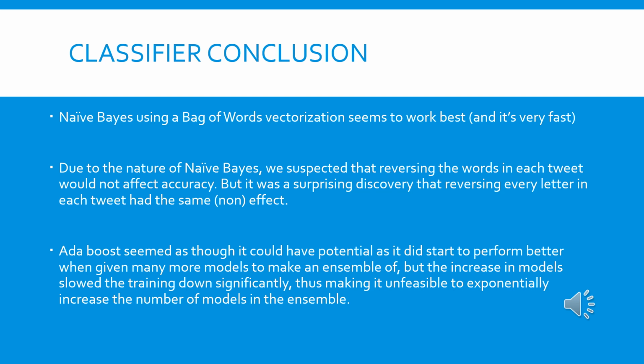But while we were experimenting with the text pre-processing, we had a pretty good suspicion that reversing all the words in the text entries wouldn't affect accuracy at all. You know, it's a naive Bayes model with a bag of words. But we did think that something would change by reversing all the letters, and it was a bit of a surprise that nothing happened. It was the exact same accuracy. We suspected it would change somewhat, but it didn't do anything different.